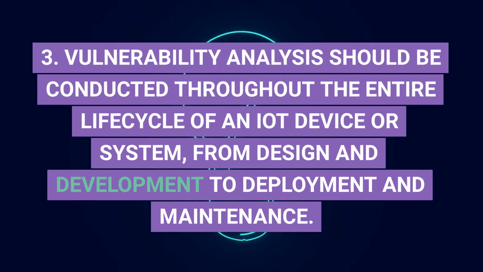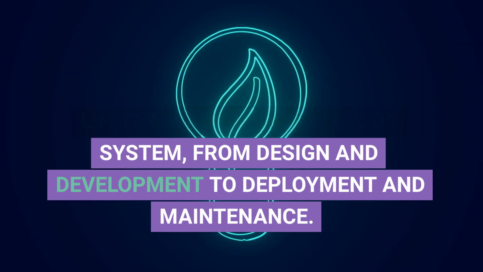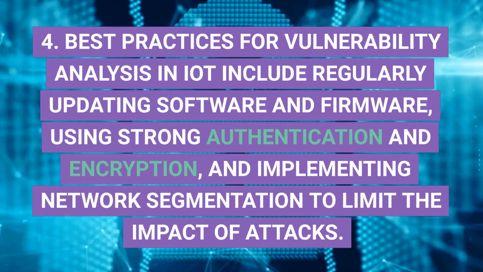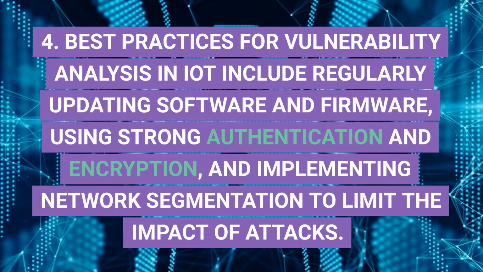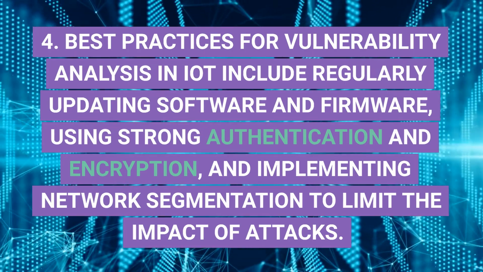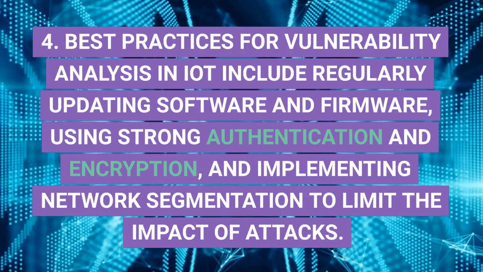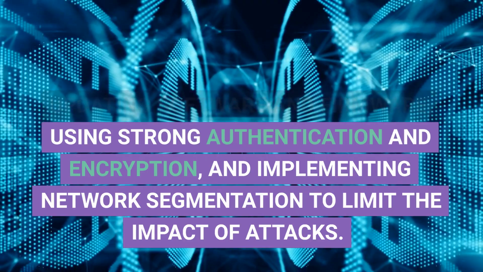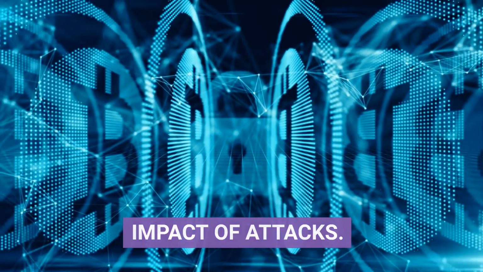Vulnerability analysis should be conducted throughout the entire lifecycle of an IoT device or system, from design and development to deployment and maintenance. 4. Best practices for vulnerability analysis in IoT include regularly updating software and firmware, using strong authentication and encryption, and implementing network segmentation to limit the impact of attacks.